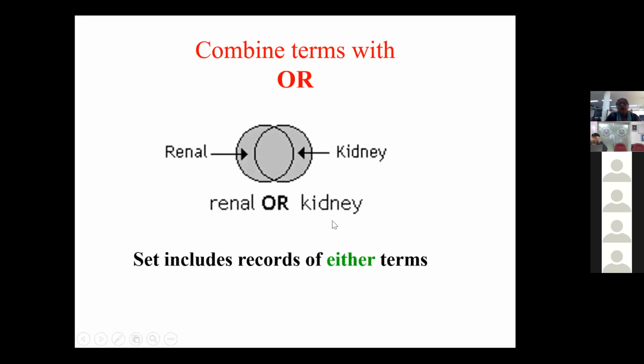And with OR, it includes either of the terms. We have renal, we have kidney, and then we have renal or kidney both here. So we have these documents, and these documents, and this also. So it is expanded; a large number of documents come.